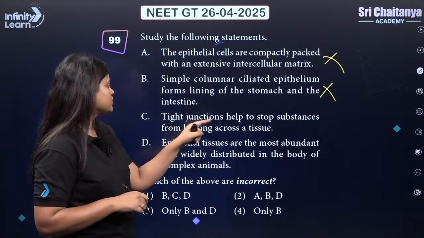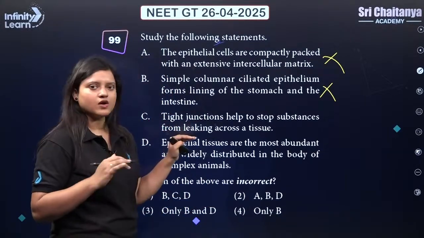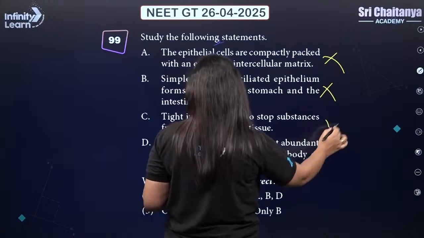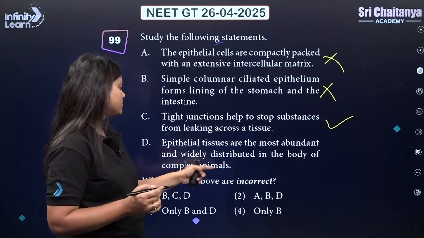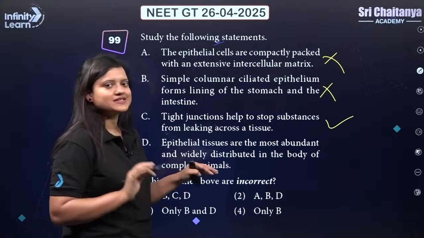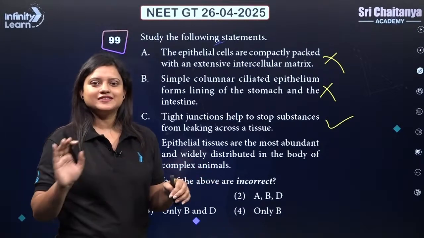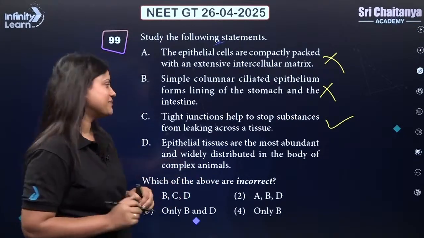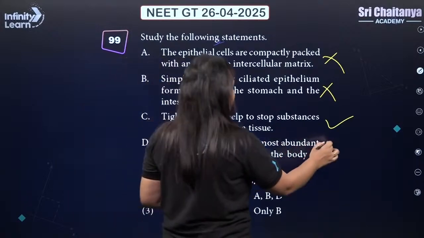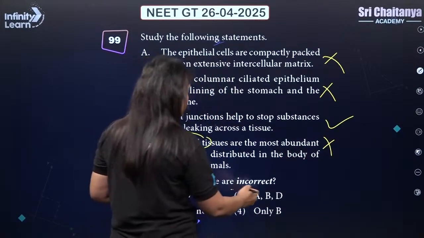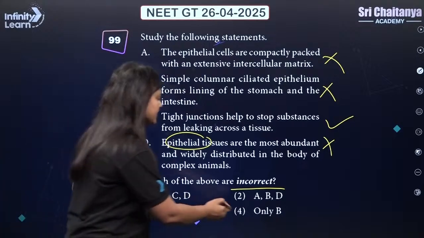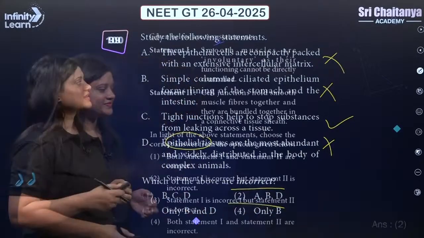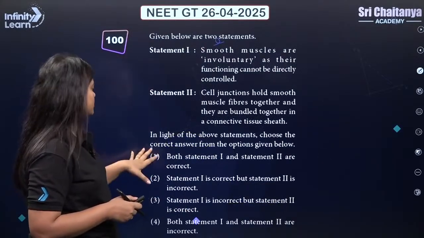Tight junction help to stop substances from leaking across the tissue. Yes, this is right. Epithelial tissue are the most abundant and widely distributed in the body of the complex animal. So most abundant tissue is connective tissue and not the epithelial tissue. So this is also incorrect. So we need here incorrect statements. It should be A, B and D. That means 2.